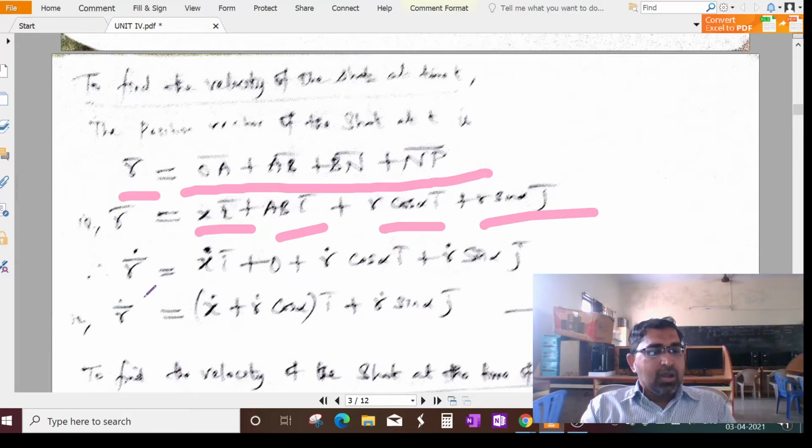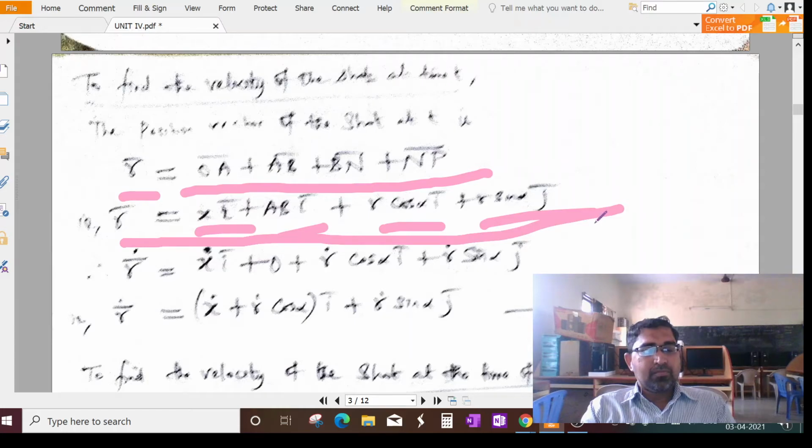Could you understand? All of you could understand this step, how we write. Any doubt? Ask me, ma, till this step. So you don't have doubt. Okay. Next, we differentiate this with respect to t, that is R vector dot.